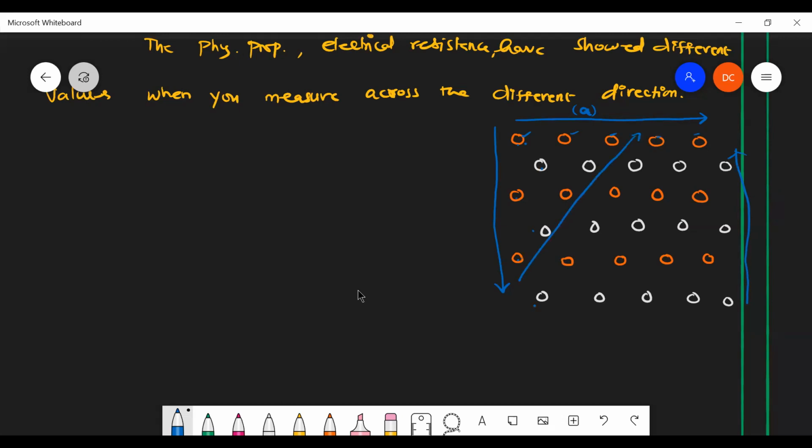So when I measure some properties along different directions, I get different values because of the perfect arrangement, and also because it is long range in order. Over the entire crystal, the similar pattern is followed, so it always gives different values when I measure properties in different directions. That is called anisotropic. Is that clear?